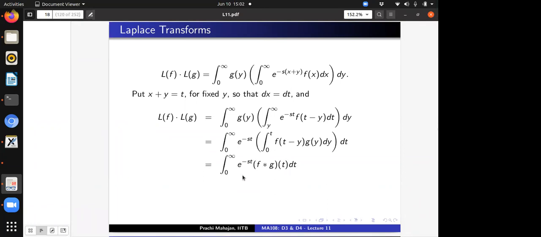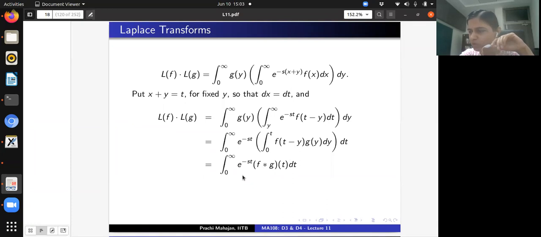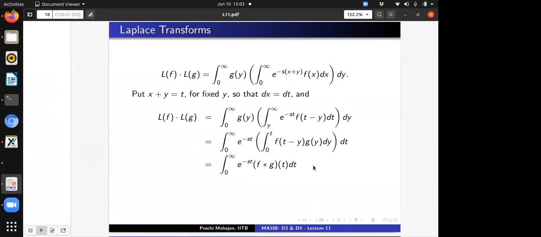The g(y) can be taken inside the second integral. Yeah, so I'm saying assuming the order of integration can be reversed. And why can that be reversed? Ma'am, they are independent, t and y. Ma'am, but we took t as x plus y where y is a constant.